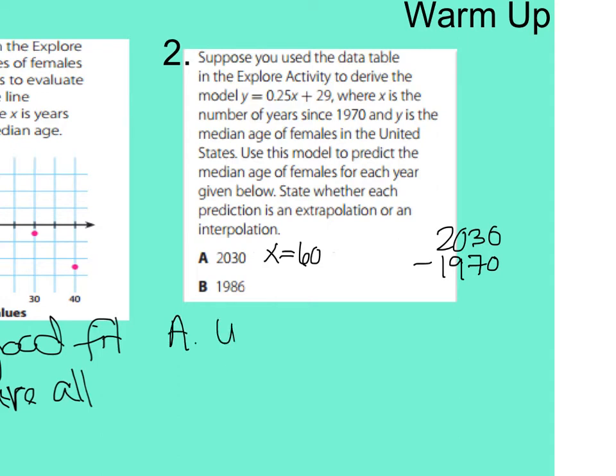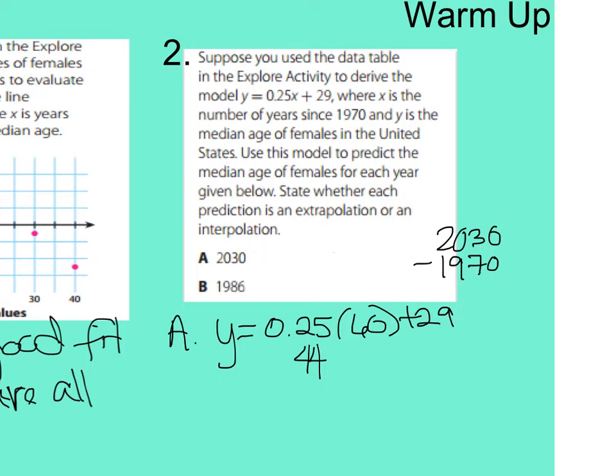So it would have been y equals 0.25 times 60 plus 29, which gives you 44. So the predicted median age of females for that year would be 44. 2030 is past the data, so it would be extrapolation.